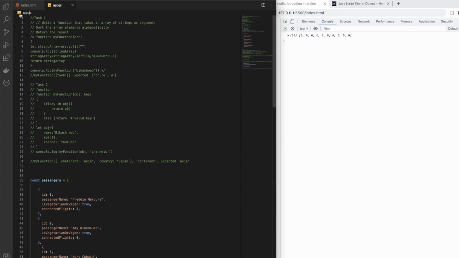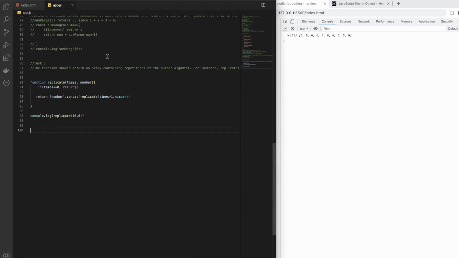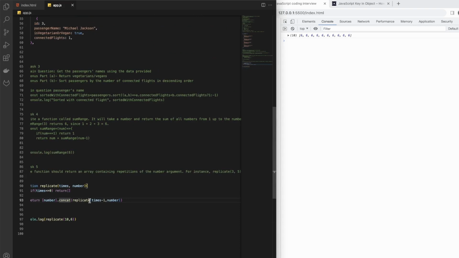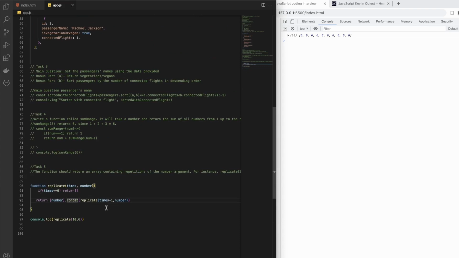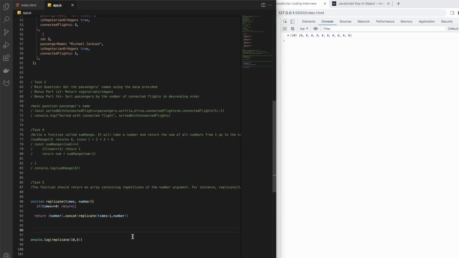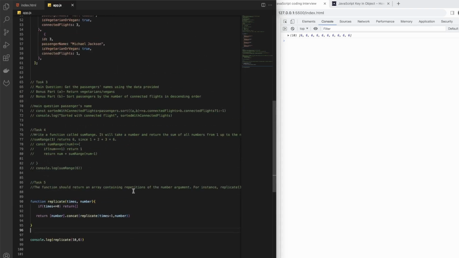And as you saw, a lot of things here were pretty simple. We could also do basic for loops and so on. However, there can be a lot of follow-up questions. So what this concat does, or why we are using it, or can you walk us through what exactly is happening under the hood? So just like how I showed you earlier. And with that, I think your interviewer will understand that, okay, this guy knows what is happening. So it's not just copy pasting the answer, or you just knew it from your previous implementation, but actually you understand. So remember, it's not always about solving what is given there, but also it's about how you are thinking.